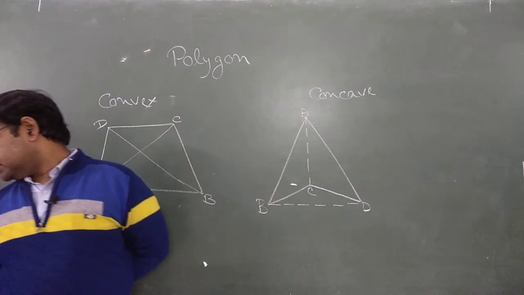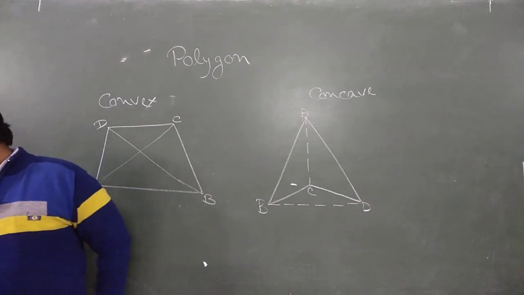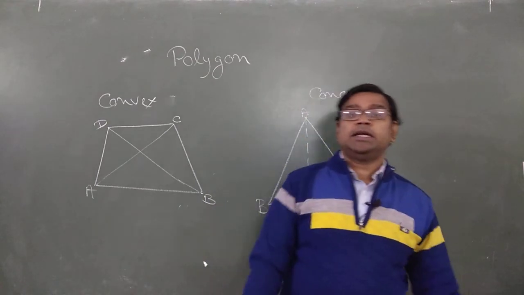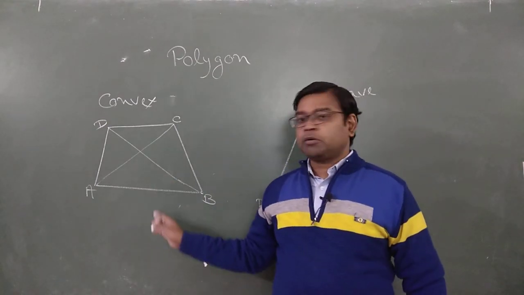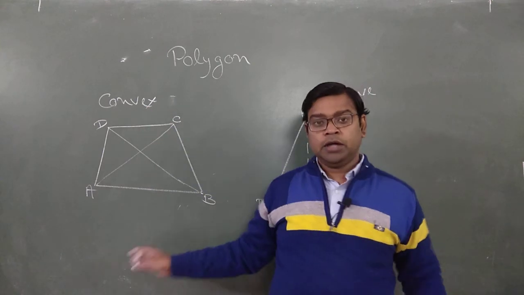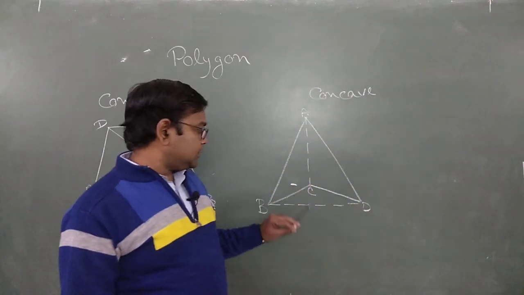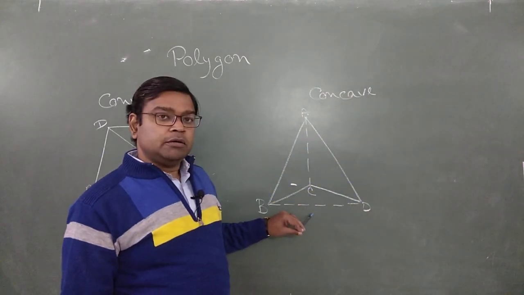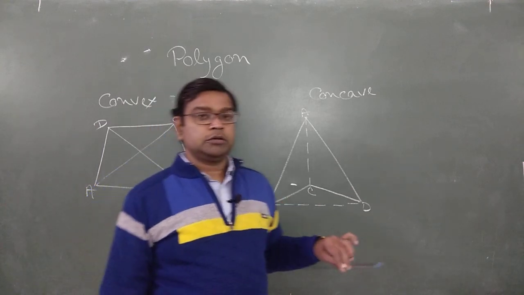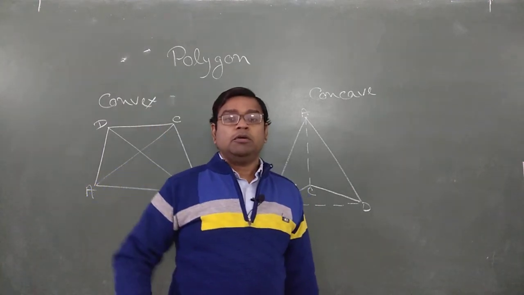Definition says that if no diagonals lie outside the polygon, such a polygon is known as your convex polygon. If diagonals are outside the polygon, it is your concave polygon. Hope this is clear to you. Move to the next topic.